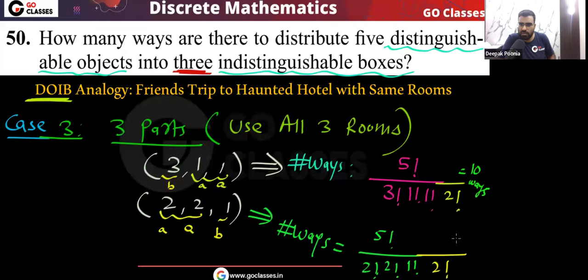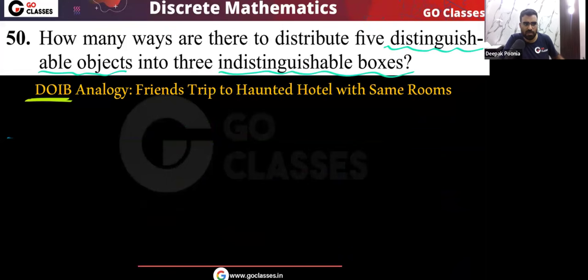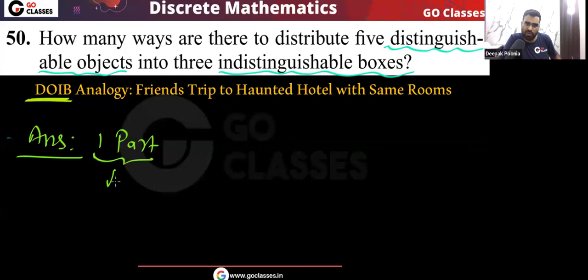And here, how many ways are there? You can calculate. Okay, so this is 120 divided by 8. So it will be 15. I think 15 ways. Okay, so what will the final answer be for this question? Answer will be, when you create only one part partition, okay, one part partition, how many? There was only one way.